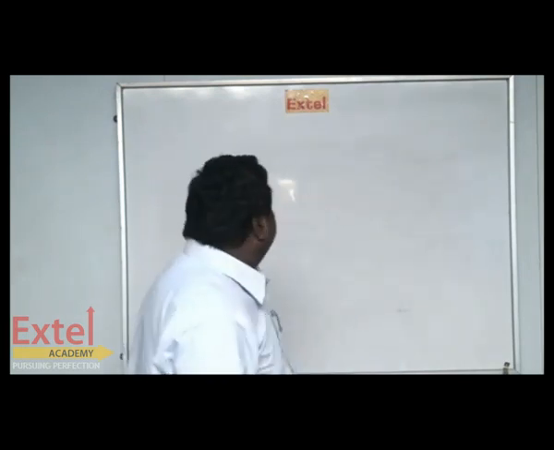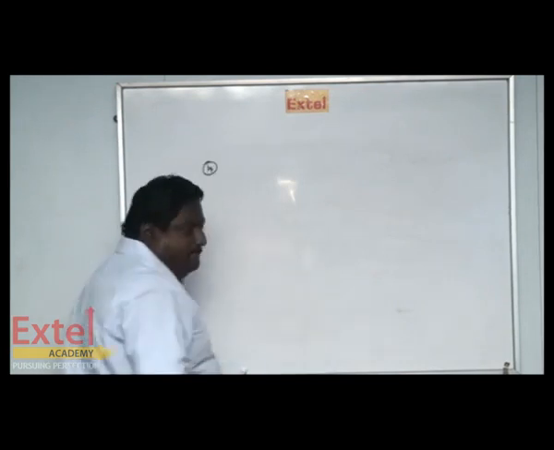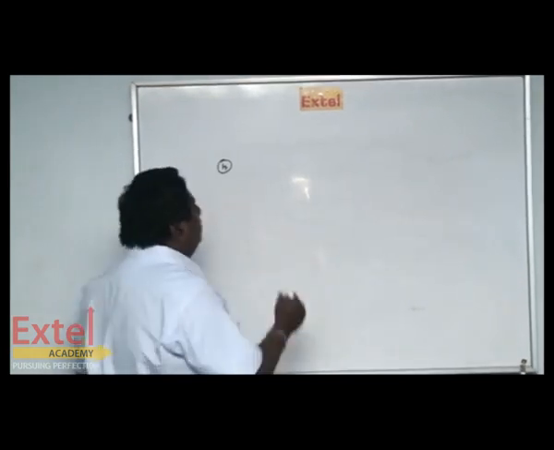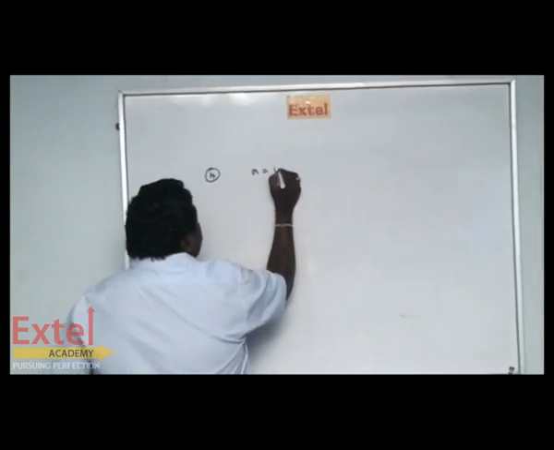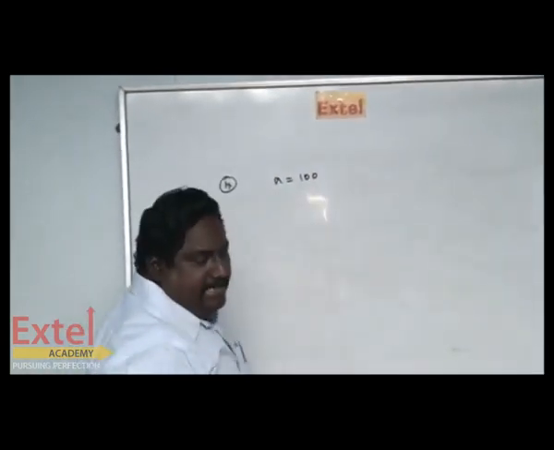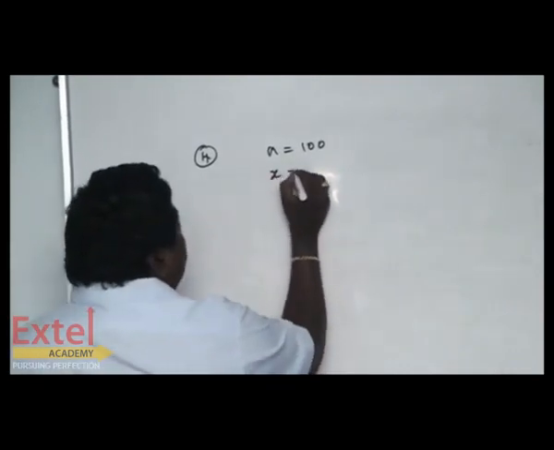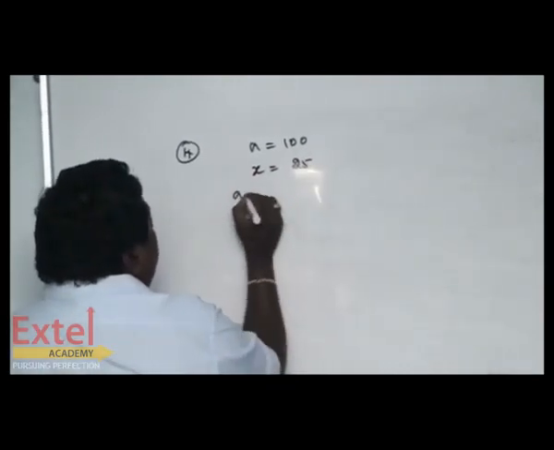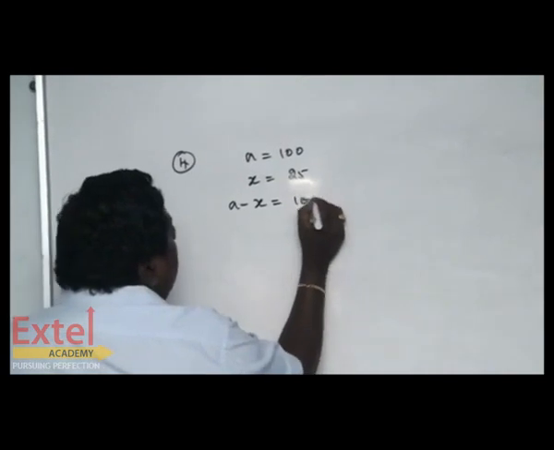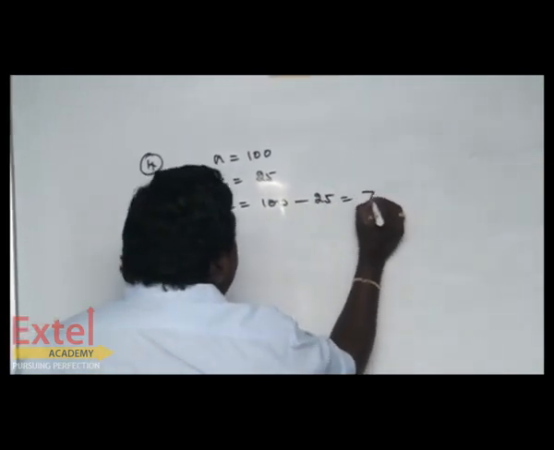This is the question. Since 25% have been completed, A has been taken as 100. Then x equal to 25. A minus x is 100 minus 25 equal to 75.